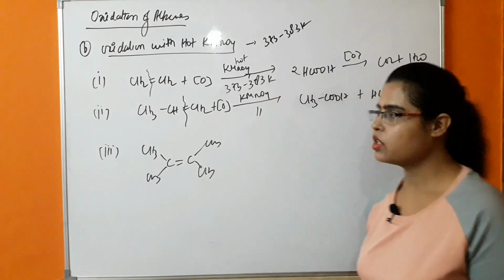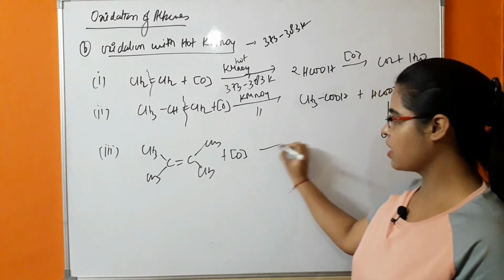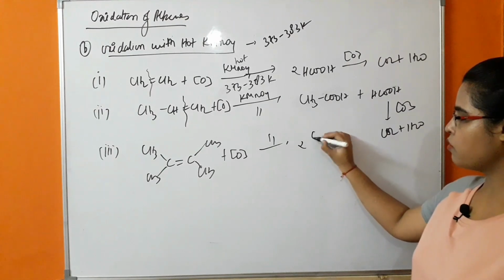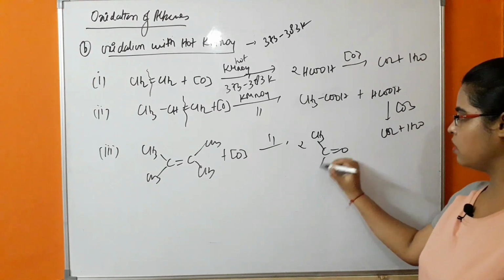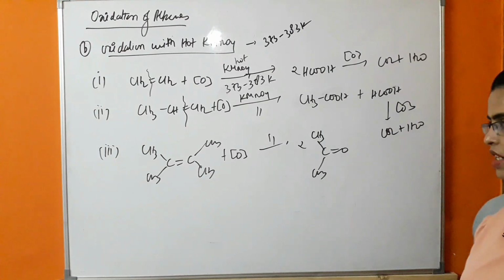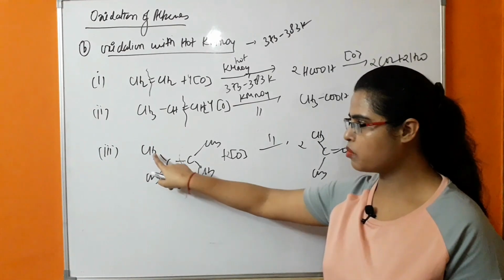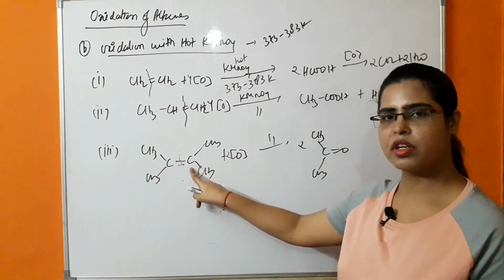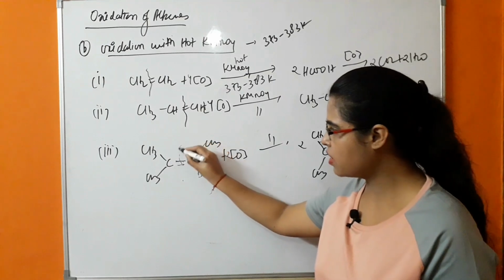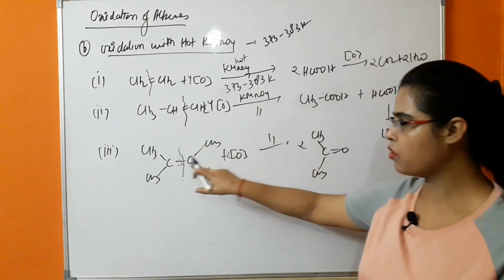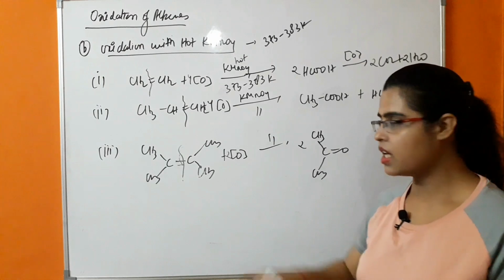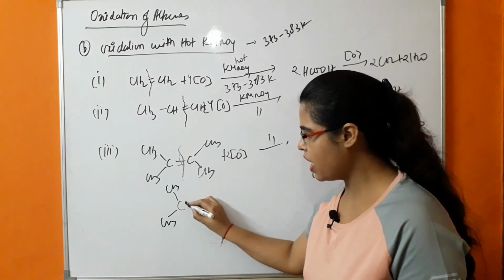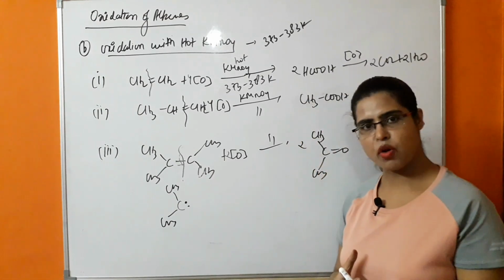This is a branched alkene. So what will be happening in the case of branched alkene? Reaction conditions are the same. So in this case there is formation of 2 molecules of acetone. As you can see, in this case, carbon is forming 2 covalent bonds with this methyl group, whereas 2 bonds with this carbon. But in the presence of hot KMnO4, carbon-carbon cleavage will take place. In this case, carbon will now have 2 electrons available for covalent bond formation.